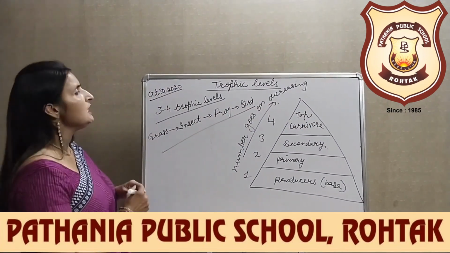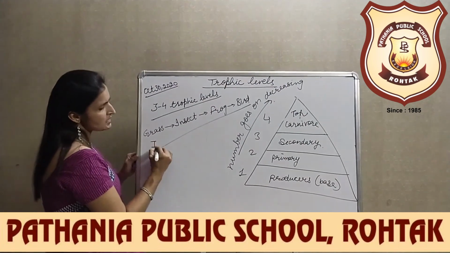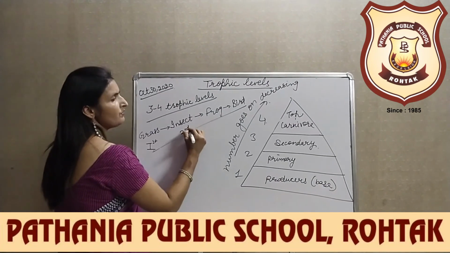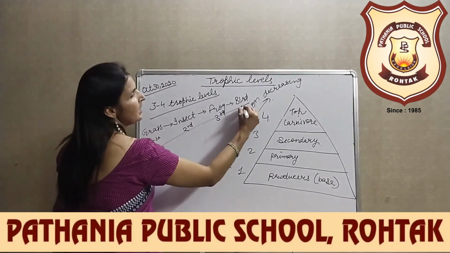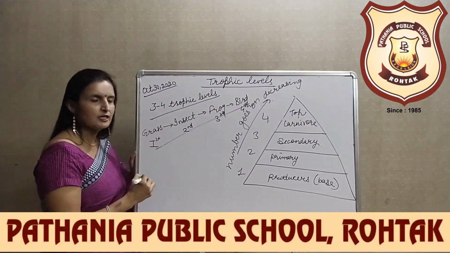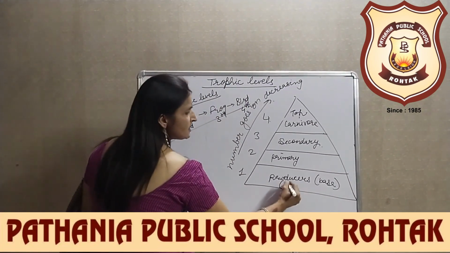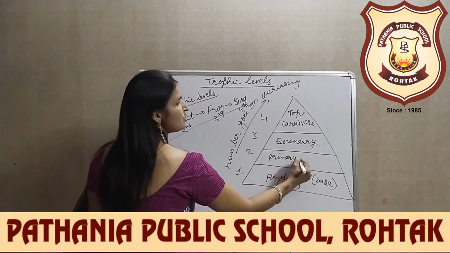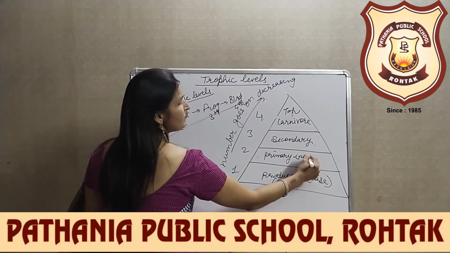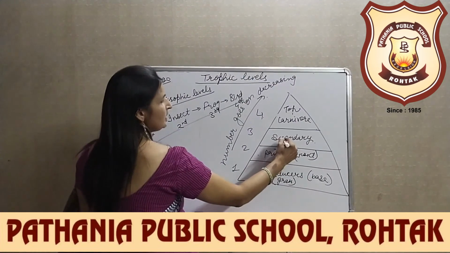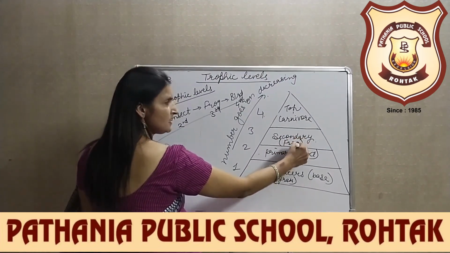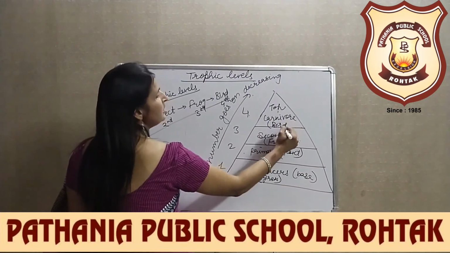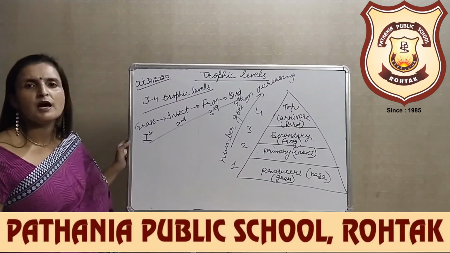Consider the example. In this particular food chain, grass, which are the producers, is the first trophic level, this is the second trophic level, this is the third trophic level, and this one is the fourth trophic level. The producers are present at the base, in the maximum amount. Then the primary consumers or the insects, their number is comparatively lesser. Then frogs are comparatively lesser in number, and then come the birds or the hawks which eat the frogs. They form the top carnivore.